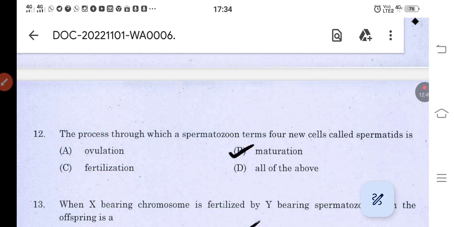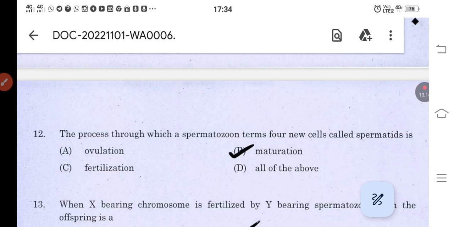Maturation is actually related to a developmental process, something which develops. The question is like that only. It is a spermatozoa which develops into a spermatid. So there is a division of cell, and when there is division of cells, there is a development taking place. So we call that maturation.